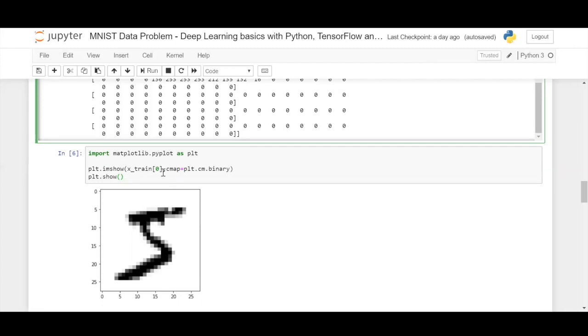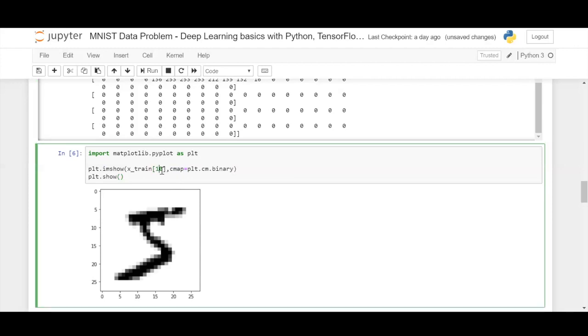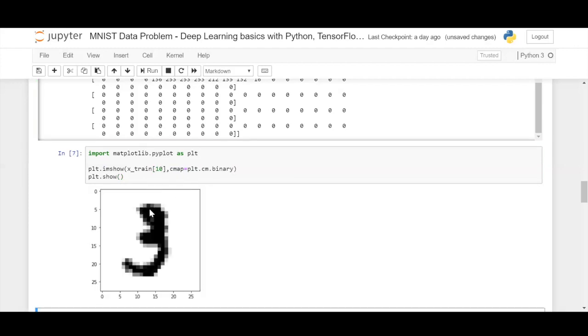For example, let us say other numbers like 10. Since it is a handwritten digit, it tries to understand from as many examples as possible. So like this, we have many images, like 1006, let us take, which is a 4, and so on. We are going to pass all these images into a neural network, which we are going to build right now from scratch, and then see how it performs.